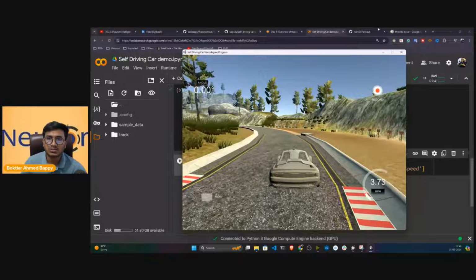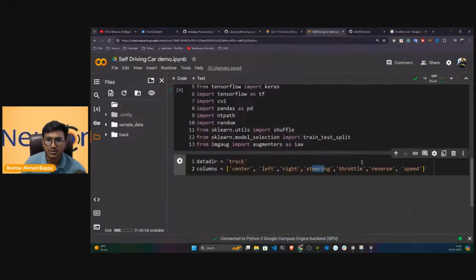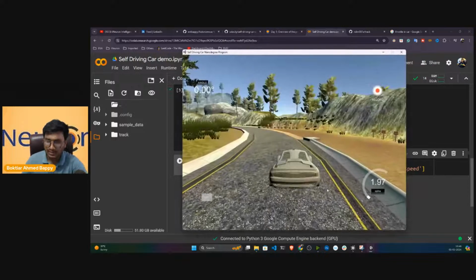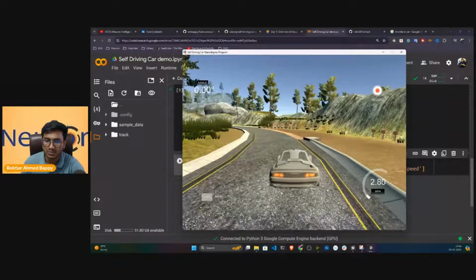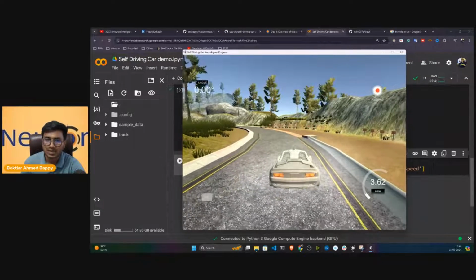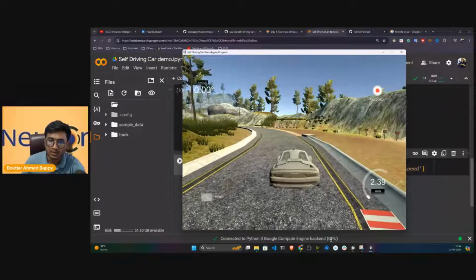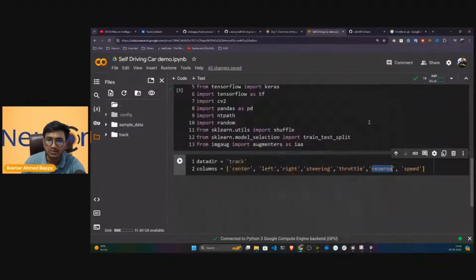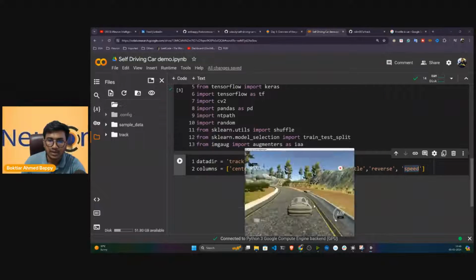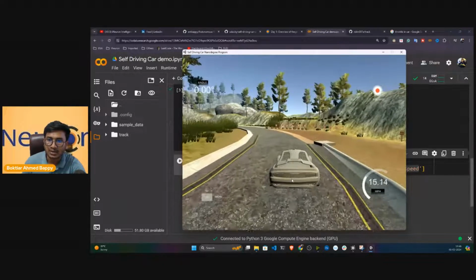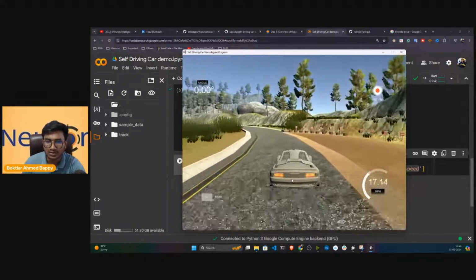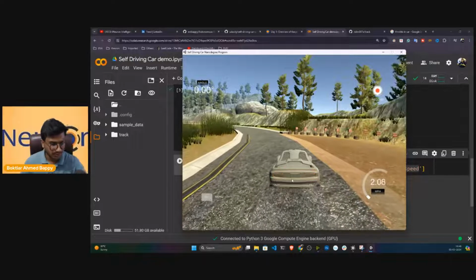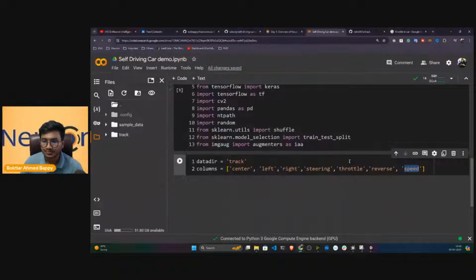And apart from steering position, what are you having? If I show you, throttle I have already explained, reverse. That means whenever you are taking the car in the reverse position, it is also capturing this reverse value. Now after reverse, we are having the speed. Whenever we are driving this particular car, you can see on the right hand side the speed is also showing. So this is the speed of the car. That's how we are having these values in this particular CSV file.